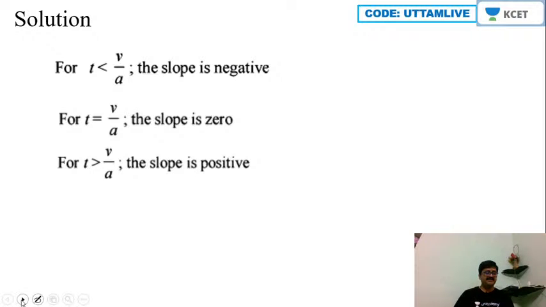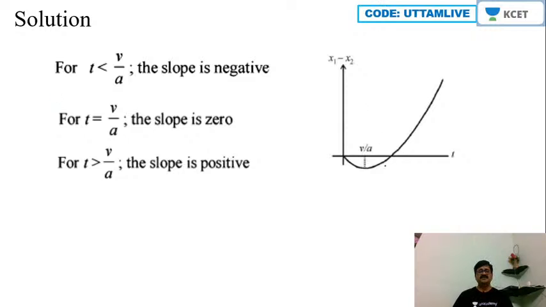So hence from all these things we can see that this is our perfect graph that we can plot. At t equal to 0, x1 minus x2 is 0. For t less than v by a, in this region, the slope is negative, and for t equal to v by a, slope is 0 here.